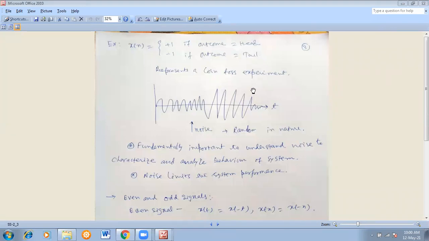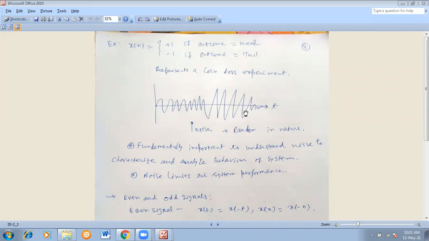Continuous means that it may not be deterministic. And random may be discrete. Random signals may be continuous.